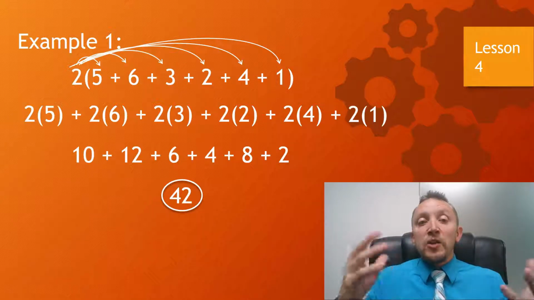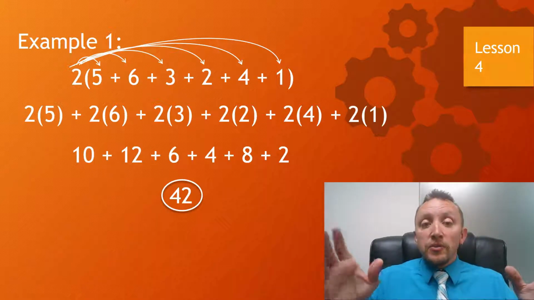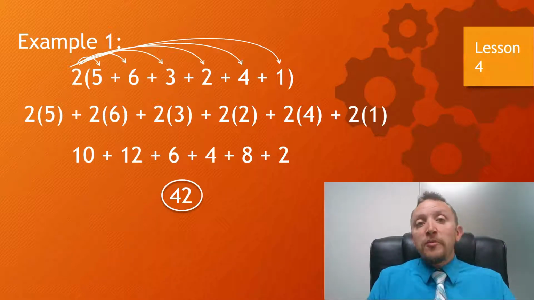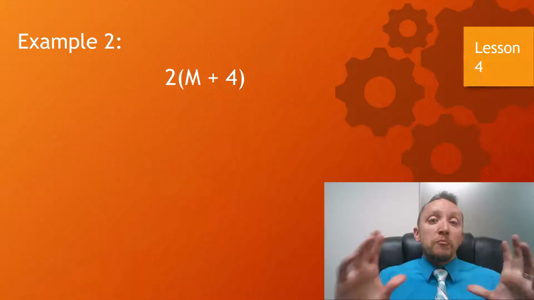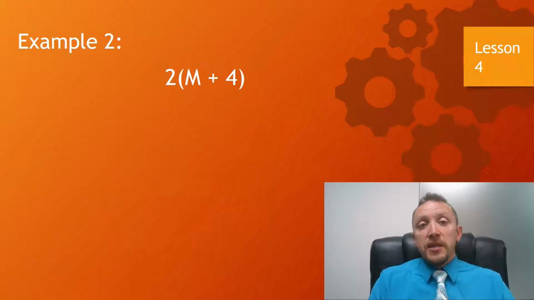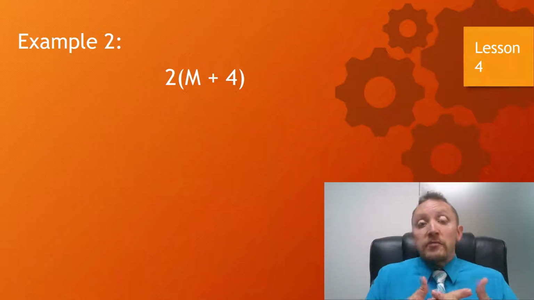Now going back to the beginning, you might say, well, could we just add those numbers in parentheses first, using the order of operations, and then multiply by 2? Yes, we could. But in algebra, we're not always going to be able to simplify things inside of parentheses, like this example, m plus 4. I can't add together m plus 4. We just leave it as it is.